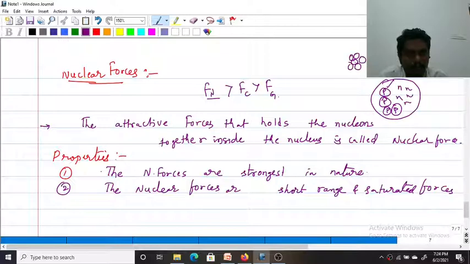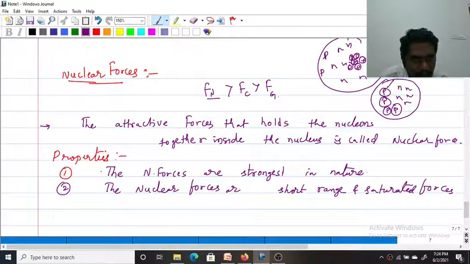Let us suppose this proton and the surrounding protons. There are 4 protons, neutrons, a number of particles there. So this proton can attract only the surrounding protons. This proton cannot experience an attractive force from a proton which is very far away from it.